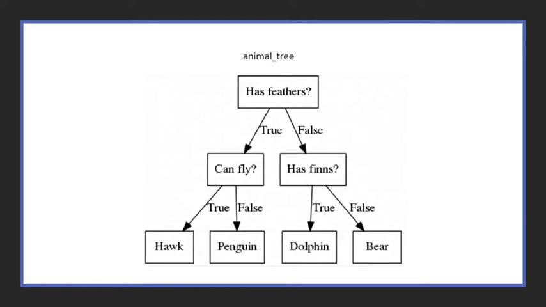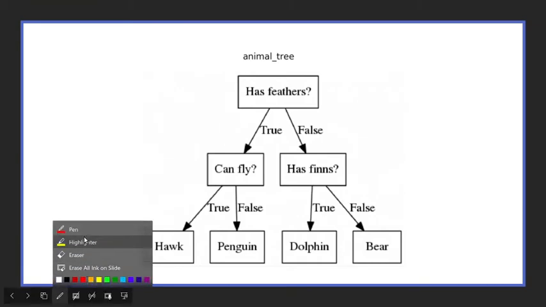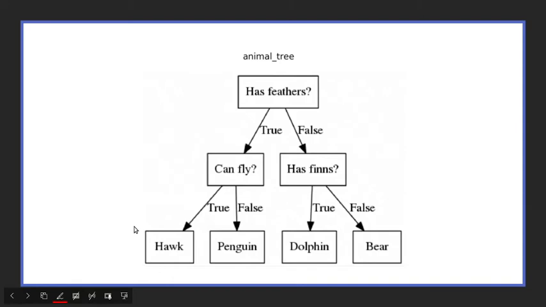Can anyone tell me what type of tree this is? Is it continuous or categorical? Categorical. Right, exactly. Because types of animals, or types of birds, are basically categories, right? So this is a basic binary tree. It starts with whether the animal has feathers or not. If it has feathers, then obviously some kind of bird, right? But there are birds which cannot fly. So the next question is whether it can fly or not.